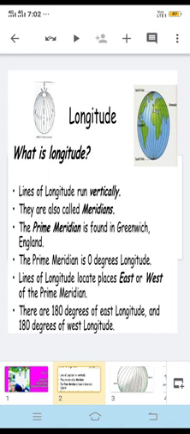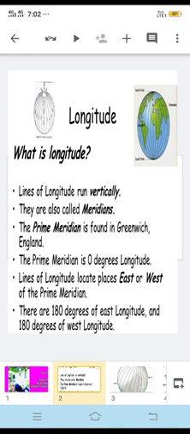Its value is 0 degree longitude, and from it we count 180 eastward as well as 180 westward. The prime meridian and the 180 degree meridian divide the earth into two equal halves, the eastern hemisphere and the western hemisphere.